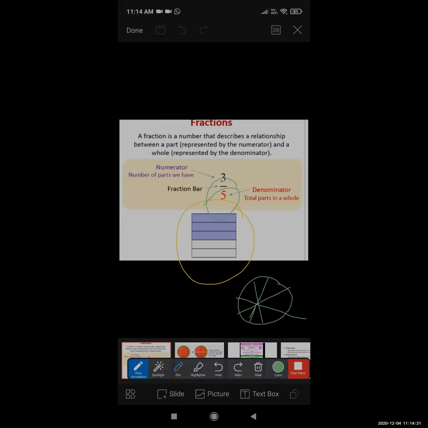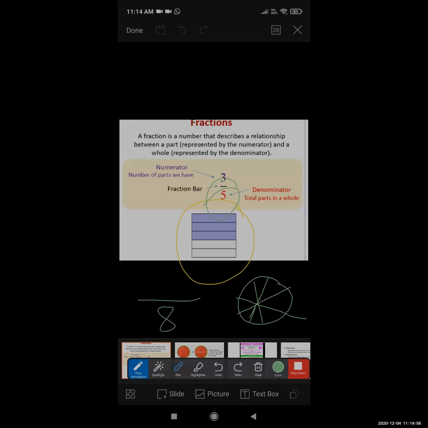Count it. 1, 2, 3, 4, 5, 6, 7, 8. Yes or no? 8 parts are there, students. Correct. So 8 is the denominator.